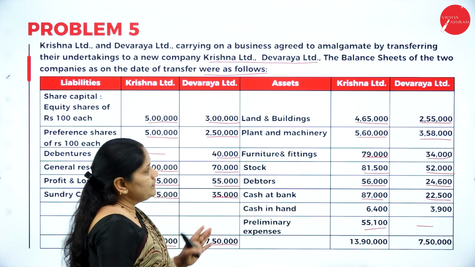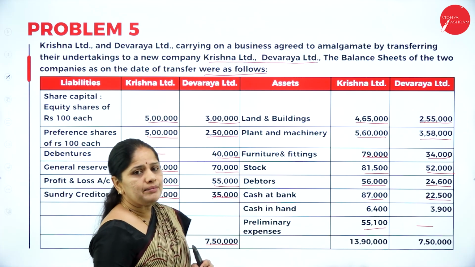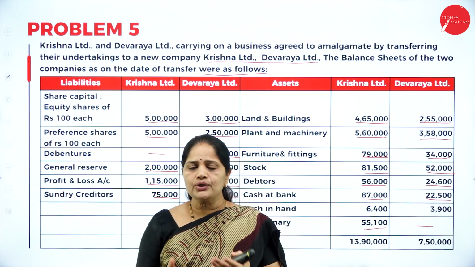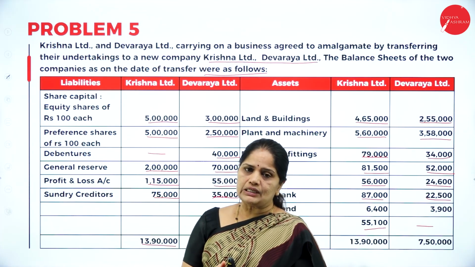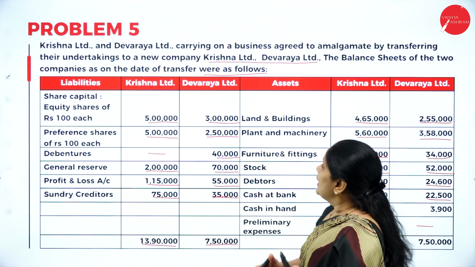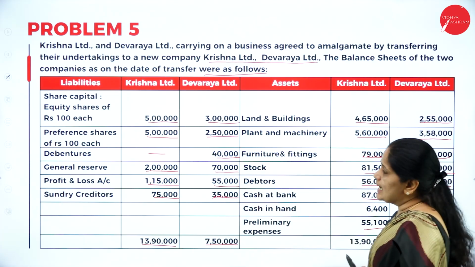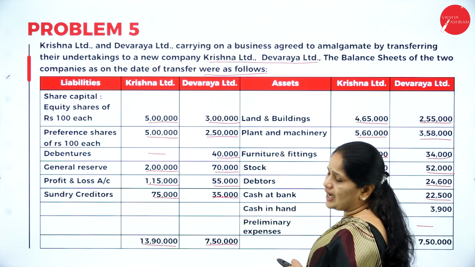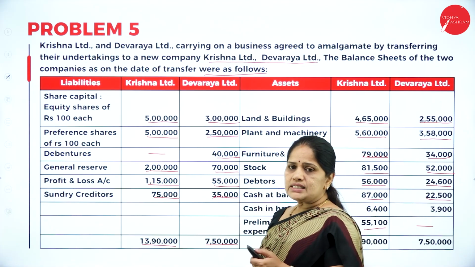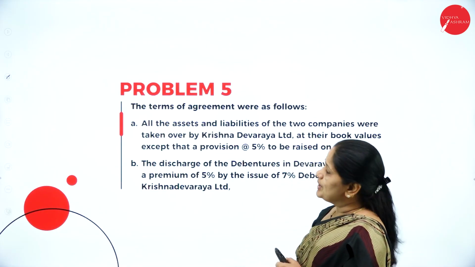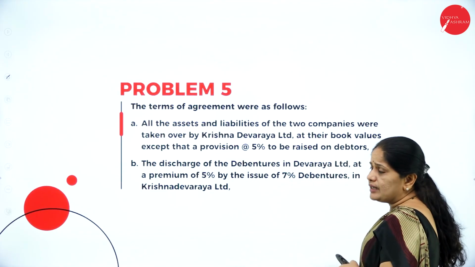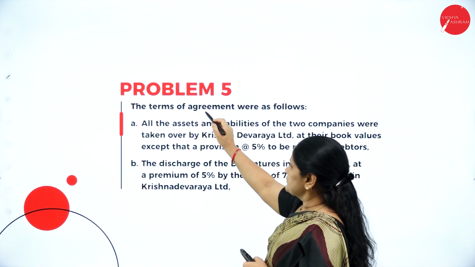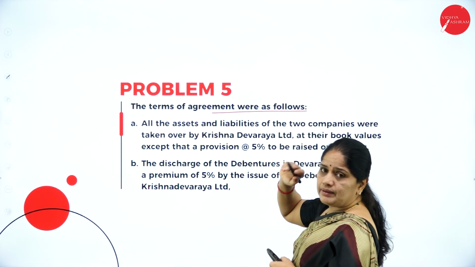Now, whenever we are given problems on amalgamation, we should know how to go about the working of that particular problem. Whenever we are given these assets and liabilities, then we have the list of all the assets and we have the list of liabilities. Next, we will see what is the additional information here. The terms of agreement were as under. So, what are the terms of agreement here?